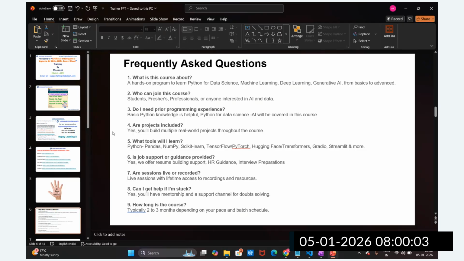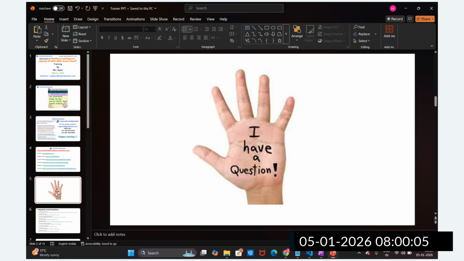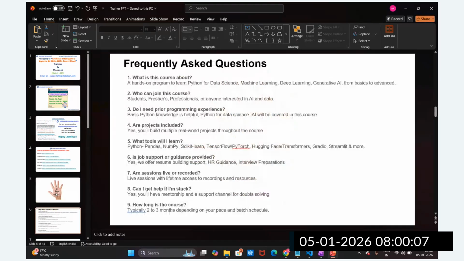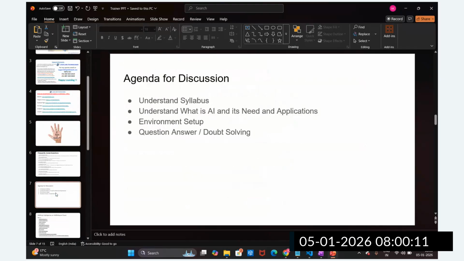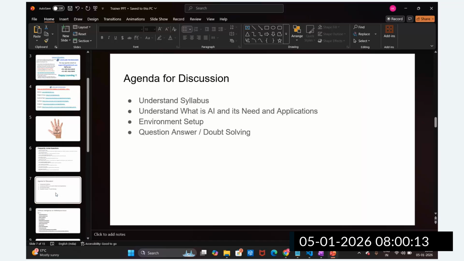question answers. So now, how are we going to proceed for today's session, guys? This is the agenda for today's discussion. We are going to understand the syllabus. Then we are going to understand what AI is, why it's needed, and its applications. Then we are going to set up the environment for coding, and I will take your doubts.